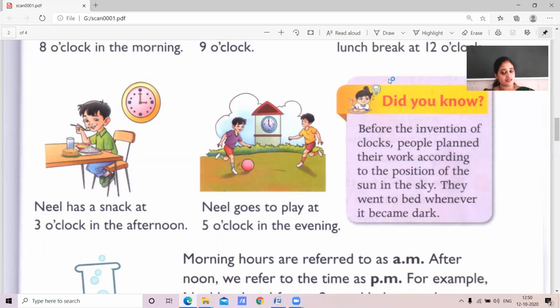Is it? Yes. First, in the morning, you will take breakfast. Then you will go to school. In the afternoon, you will have a lunch break. Then at nearly 3 to 4 o'clock, you will take a snack. Then you return to play in the evening. Isn't it, children? Yes. This is a daily routine you are doing by seeing the time.